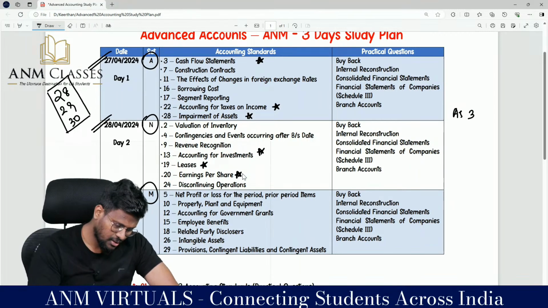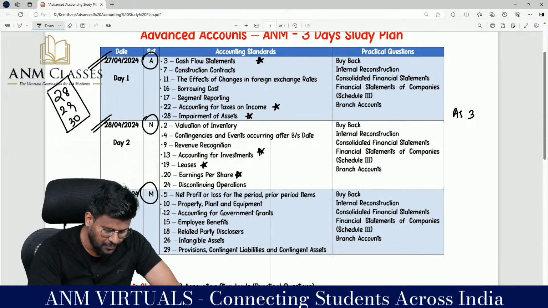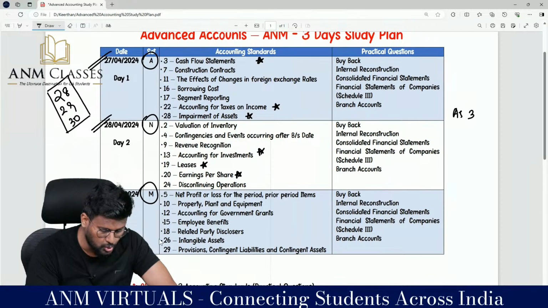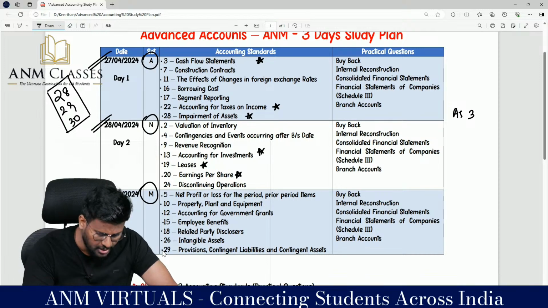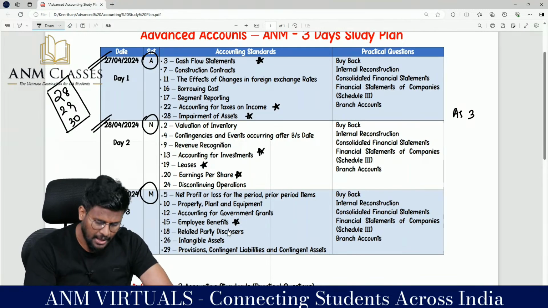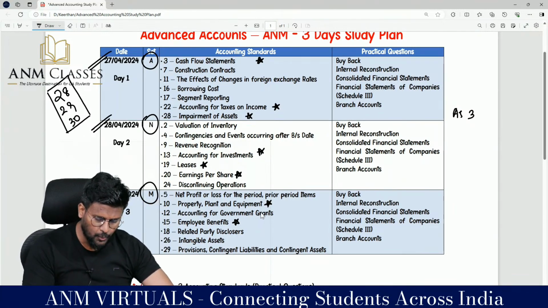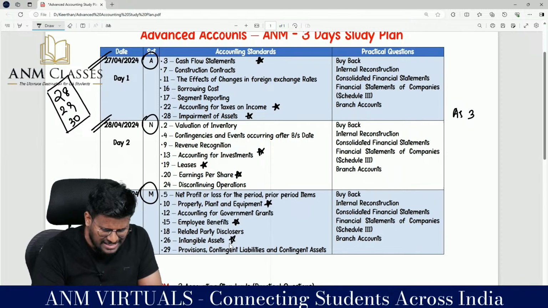Set number 3, sir: AS5, theory AS. AS10 PPE, problem AS. AS12 grant, very simple AS. AS15 employee benefit, very important AS. AS18 related party, AS26 intangible, and AS29 provision, contingent liability and contingent asset. Sir, in this, employee benefits are a very important AS. And AS10 PPE is a very important AS. And the third one, if you ask me for one more, intangible asset, a theory AS will be coming. So this is the category of